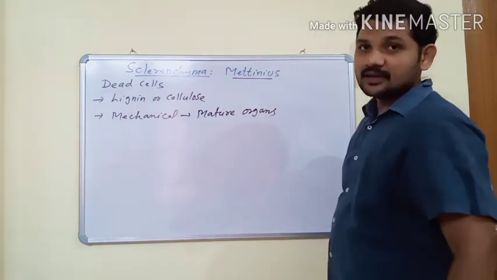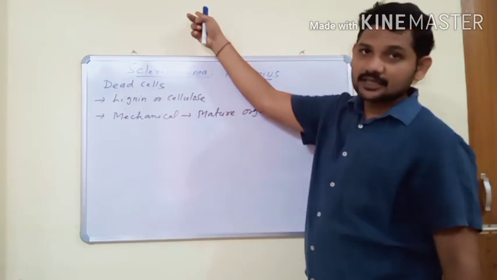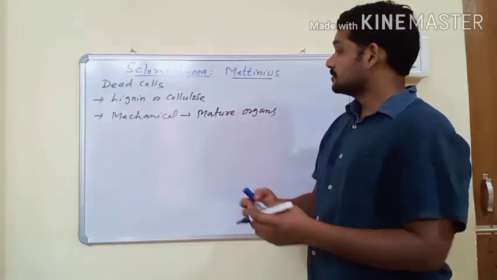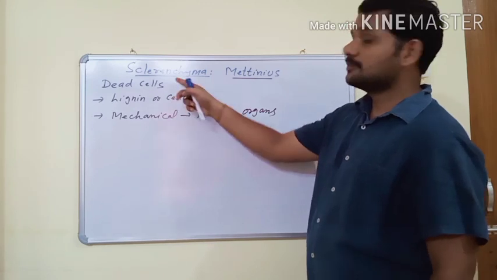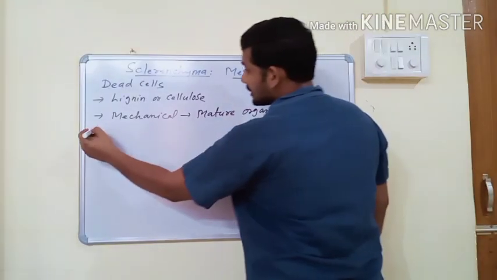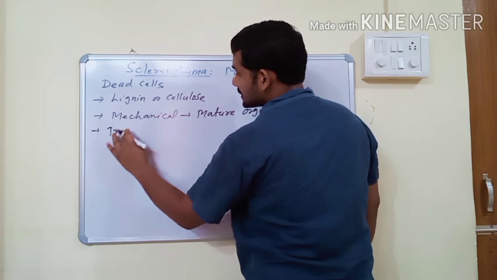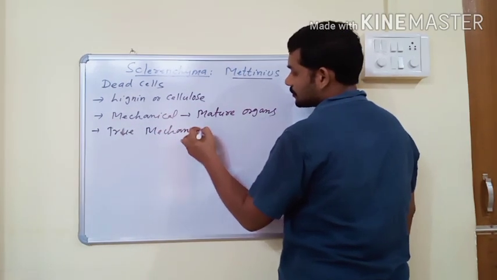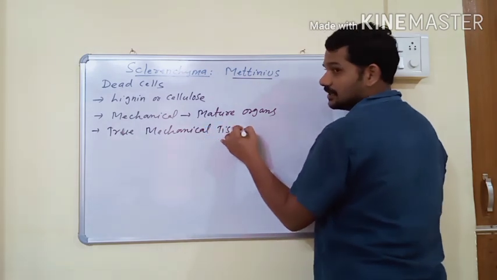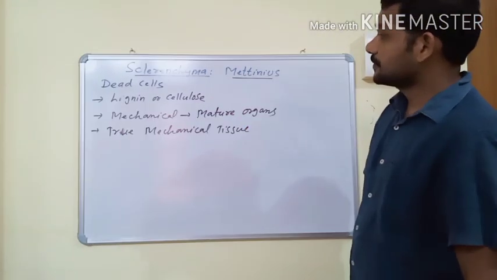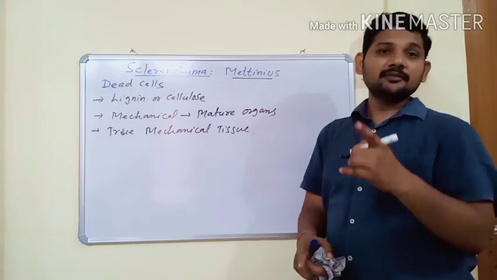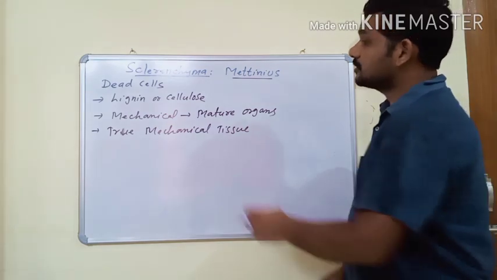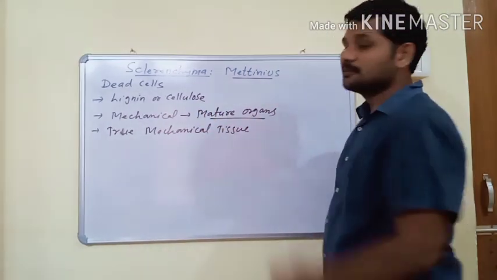In young organs, mechanical support is given by collenchyma. But in matured organs, like dicot stem and dicot root, the mechanical support is given by sclerenchyma. Hence, sclerenchyma is also known as true mechanical tissue. Collenchyma is known as the living mechanical tissue, but sclerenchyma is known as the true mechanical tissue because it gives mechanical support to various matured organs.